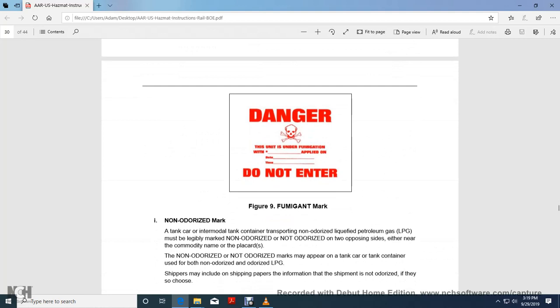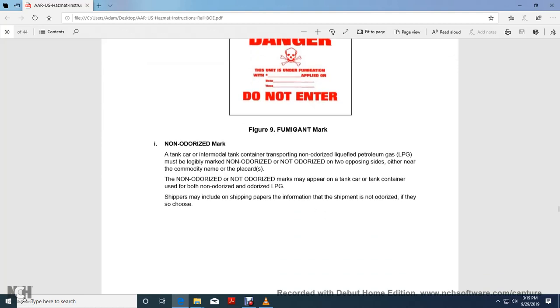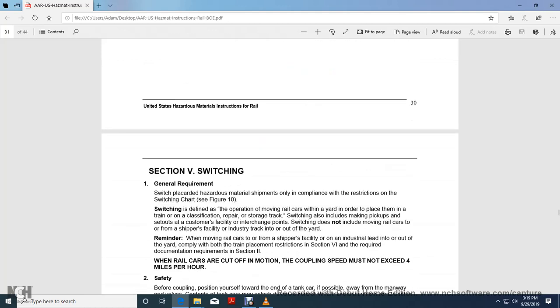Non-odorized mark. The tank car and intermodal tank car transporting non-odorized liquid petroleum gas must be legibly marked "non-odorized" on opposing sides, either with the commodity name or the placard. The non-odorized marks may appear on the tank container, but not odorized or odorized liquid petroleum gas. Shippers may include on the shipping paper the information that the shipment is not odorized, so you choose.